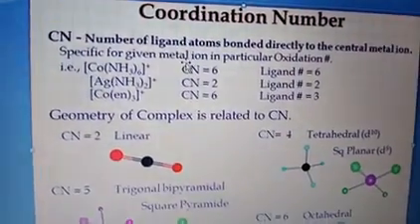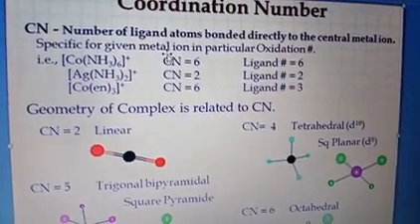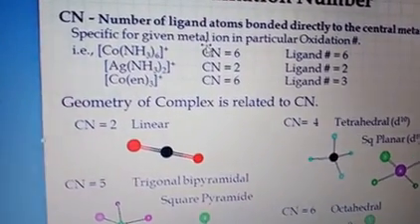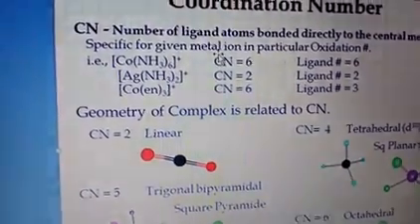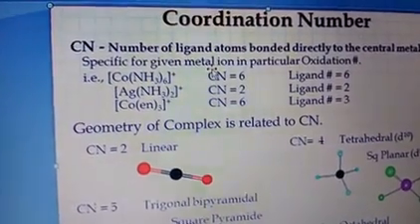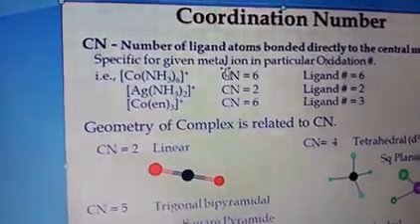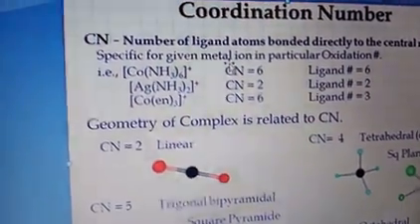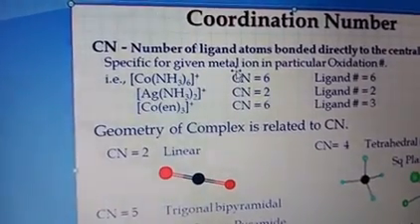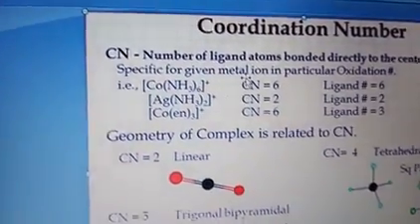The definition of coordination number is the number of ligand atoms bonded directly to the central metal atom or ion. That we call a coordination number. Now let us see it in the picture. [Co(NH3)6] plus ions: here your Co will join with 6 ammonia molecules, so the coordination number is 6.